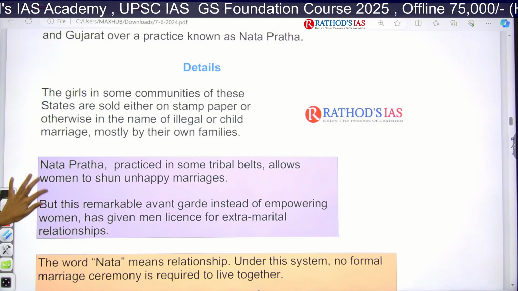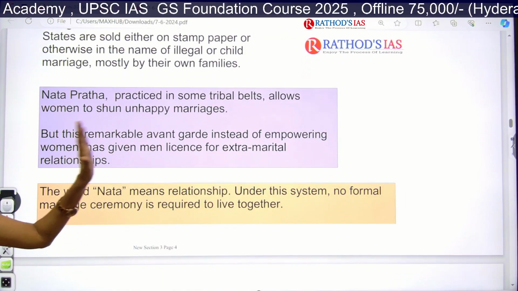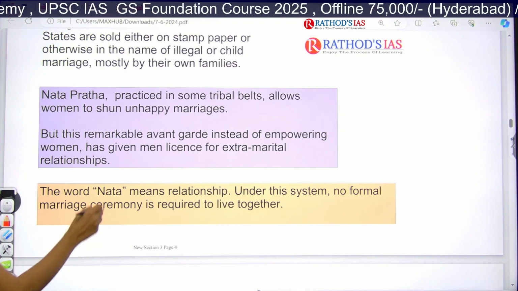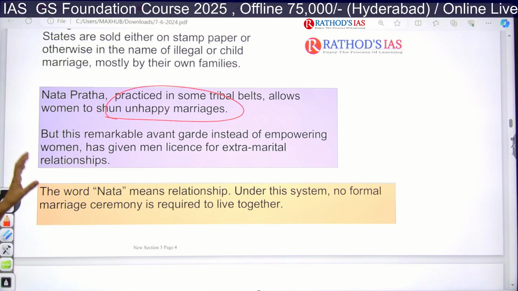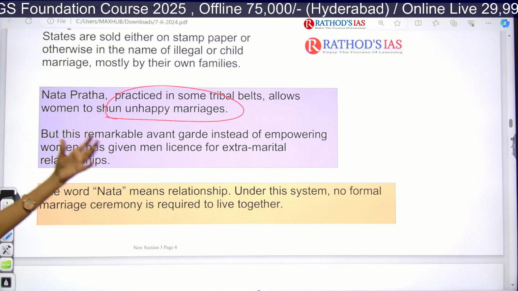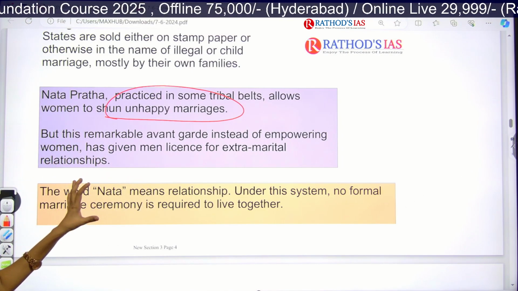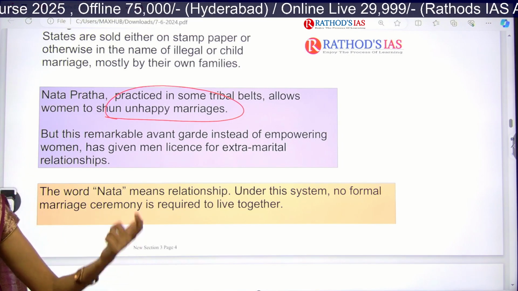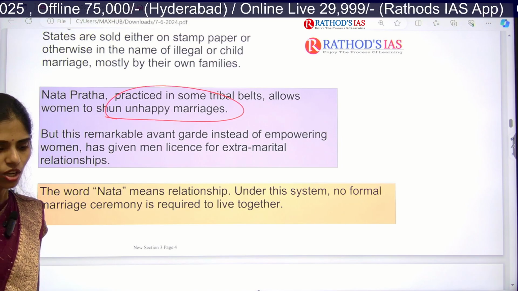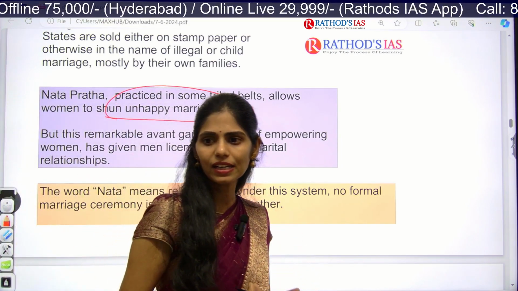Actually, this Natapratha is practiced in some tribal belts, and they are unhappy marriages. Instead of empowering women and girls, we are giving a license to men to have extramarital relationships. What is the meaning of extramarital relationship?